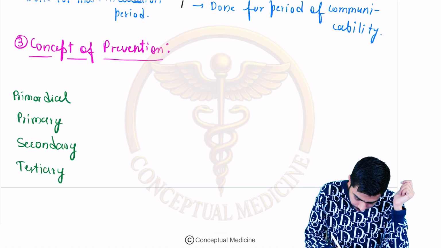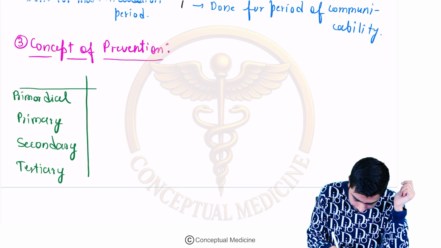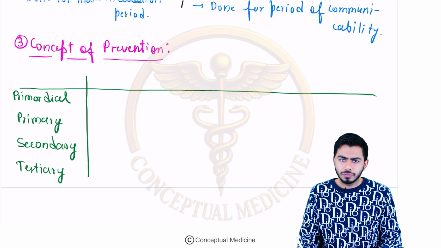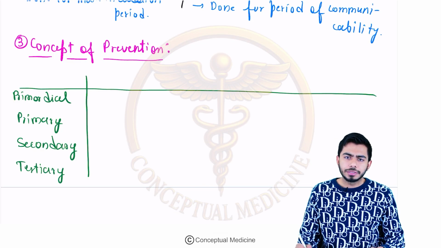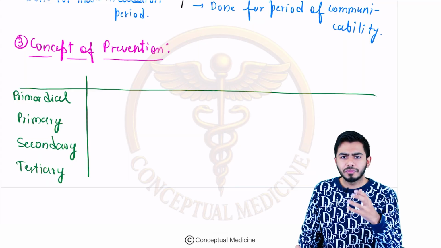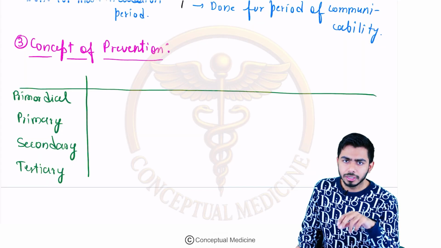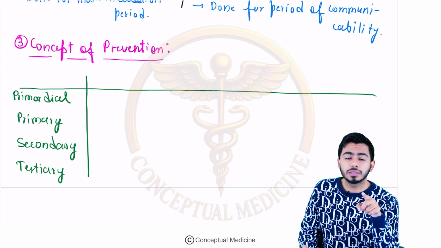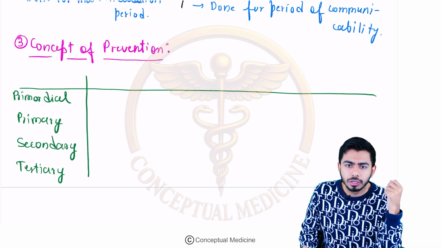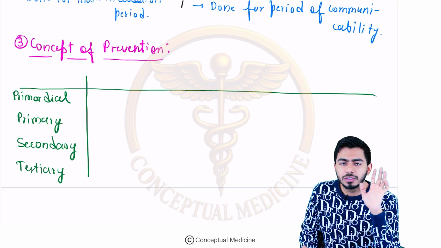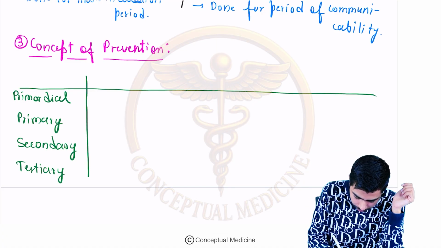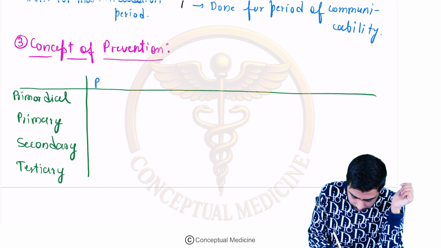Okay, so in this case, if you talk about the disease, then before the disease I told you some factor is there which is causing the disease, right? So there could be some factors which are causing the disease. What are those factors I'm talking about? These are the risk factors. So what are the risk factors which can cause the disease? The risk factors I can write over here, that there could be risk factors which can cause the disease.